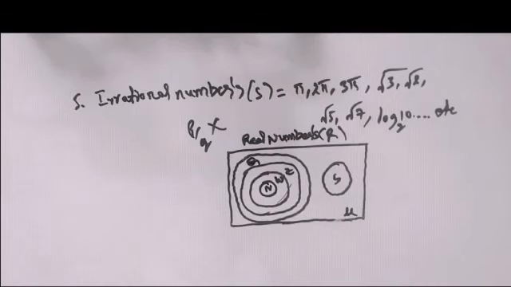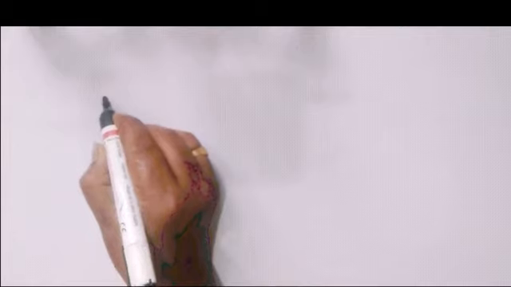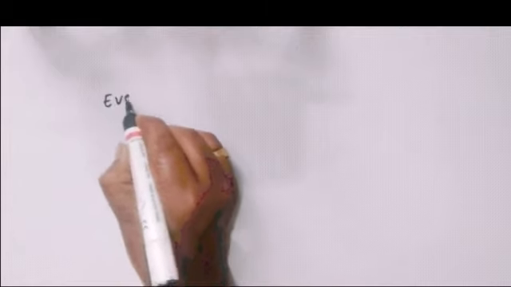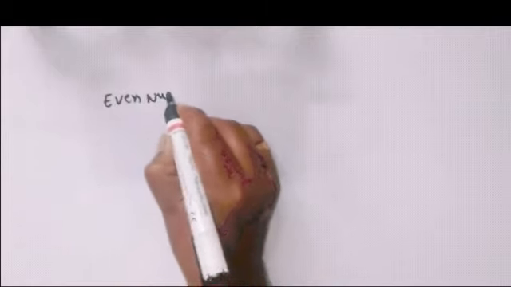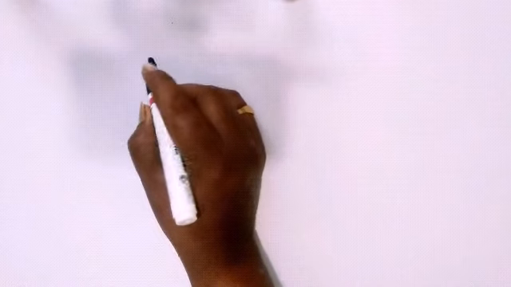Let me see some more types of numbers we have in real numbers. Let's see what the types are. Now, even numbers. Even numbers. Prime numbers.